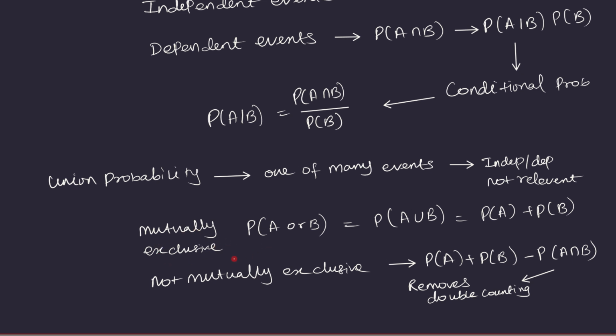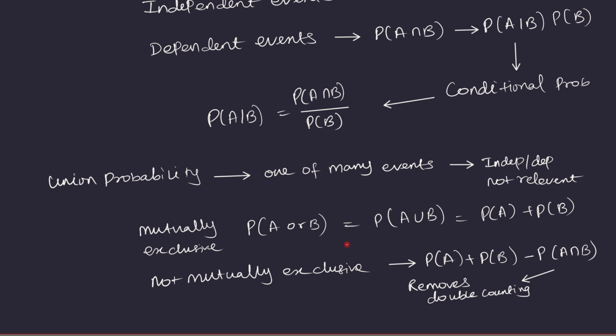When we are talking about mutually exclusive events, as in the events are not going to happen at the same time, for example flipping a coin, then finding the union probability is simply finding the probability for each of those events and adding them together. For example, if you want to find the probability of getting heads or tails, then you find the probability of getting heads, and then the probability of getting tails, and you simply add them. Because the events are mutually exclusive, you can do this.